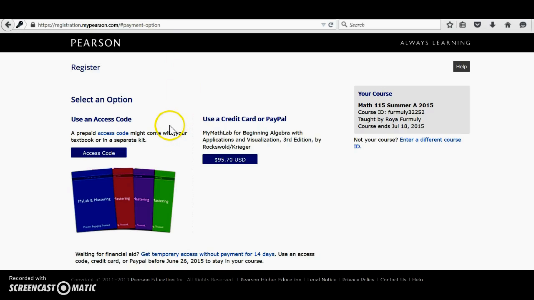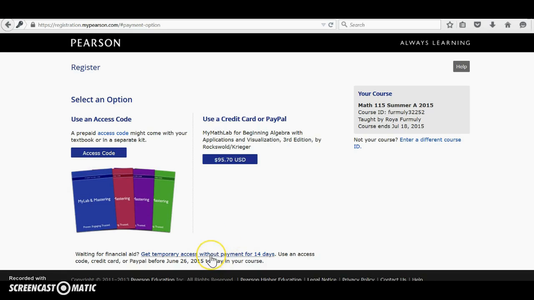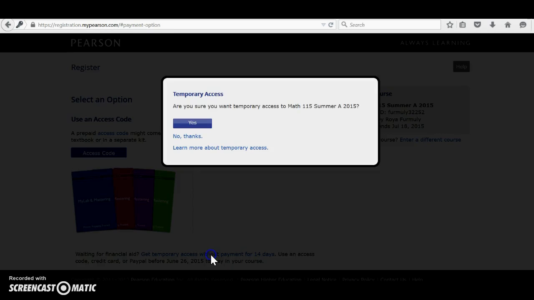So select an option. Instead of paying the about $96 right now, I have the option of clicking on Get Temporary Access without payment for 14 days. This is what you want to do until you're sure that you're going to stay in this class. I repeat, this is what you want to do because you have free access for 14 days, and before that expiration date, you're going to have to pay with a credit card or obtain a book that has the access code. So I'm going to say Get Temporary Access.